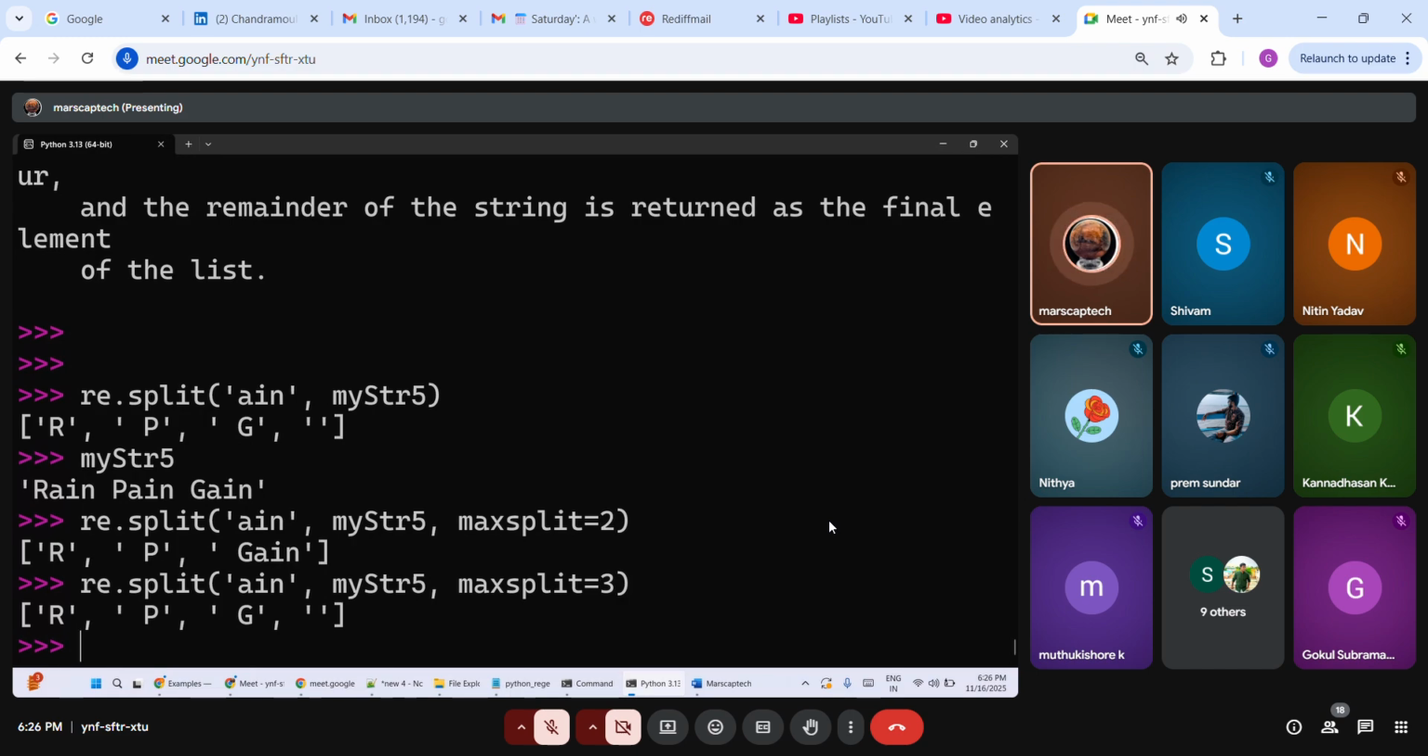Search, match, compile, find all, everything will help you to do search and find.